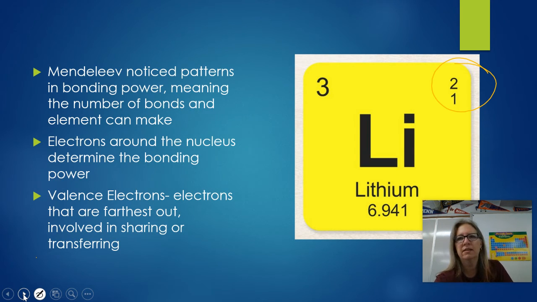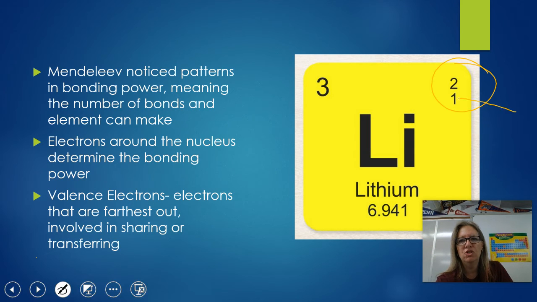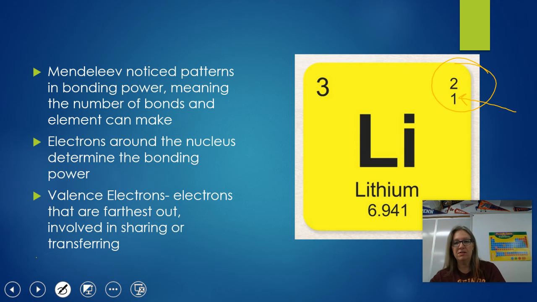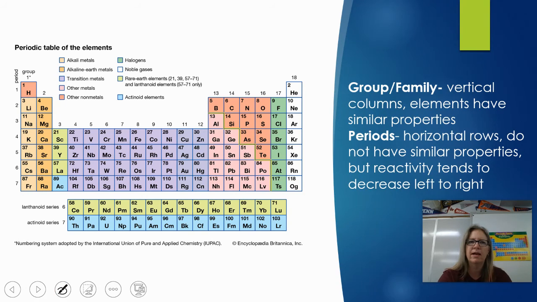So when we looked at the lithium, there were 2 on the inside and 1 on the outside. That means there's 1 valence electron. And so it likes to bond with elements that have 7 valence electrons, because 1 and 7 equals 8, and then they're stable together like that. Kind of complicated, I know, kind of a brief explanation. You'll learn more about that.